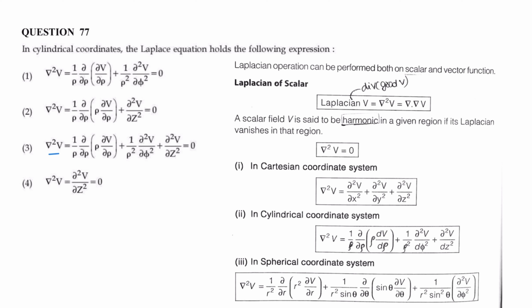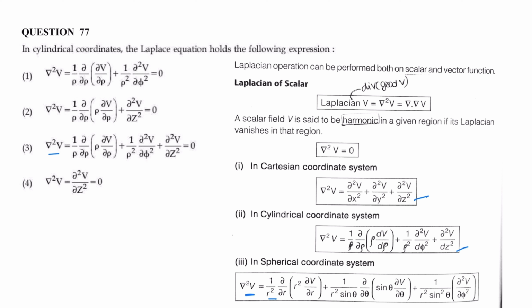Next question: in cylindrical coordinates the Laplacian equation holds the following expression. For Cartesian coordinate system, Laplacian equation is del square V is equal to dou square V by dou x square plus dou square V by dou y square plus dou square V by dou z square. Similarly, for cylindrical coordinate system, del square V is equal to 1 by rho dou by dou rho of rho dou V by dou rho plus 1 by rho square dou square V by dou phi square plus dou square V by dou z square.